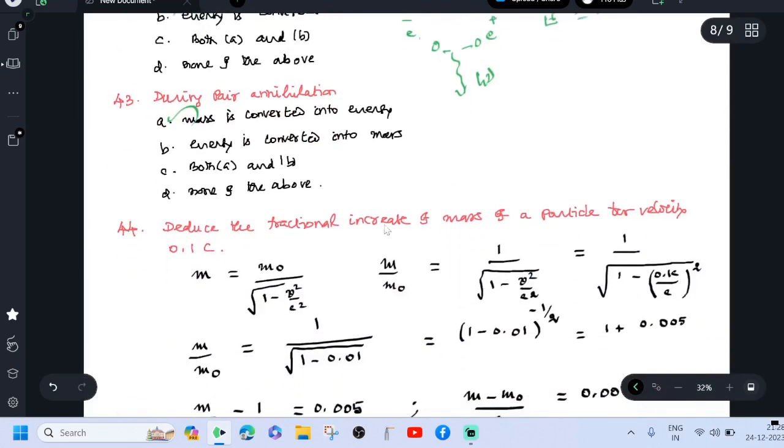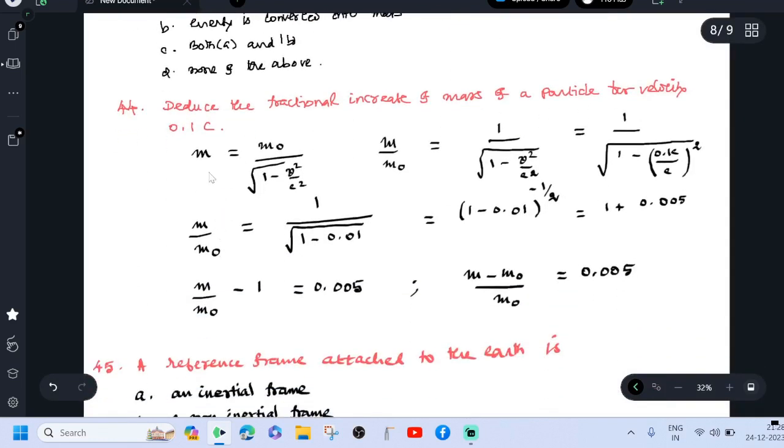What is the fractional increase of mass of a particle for velocity 0.1 c? You know that m equals m0 divided by the root of 1 minus v squared by c squared. So m by m0 equals 1 divided by the root of 1 minus v squared by c squared, with v equal to 0.1 c. Therefore, m by m0 equals (1 minus 0.01) to the power minus half.